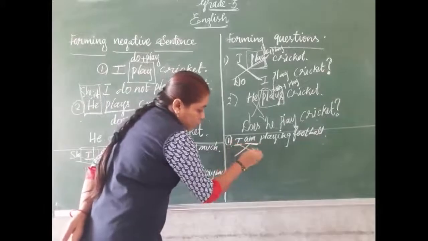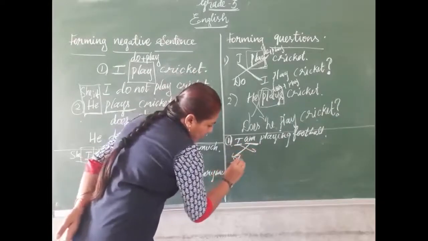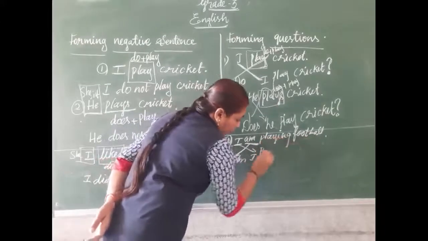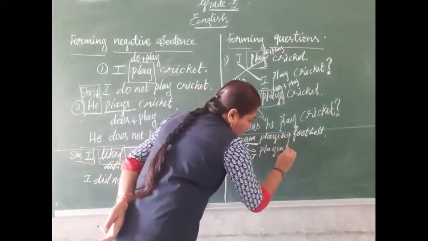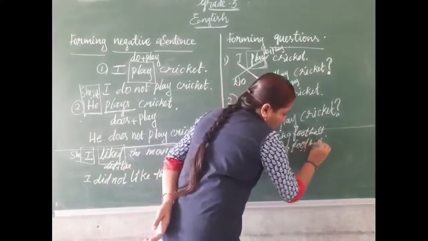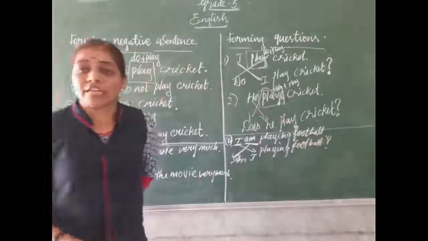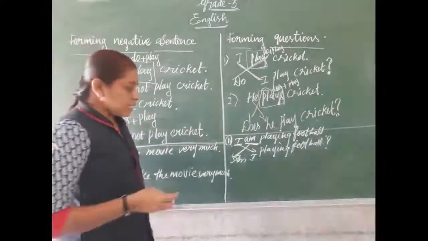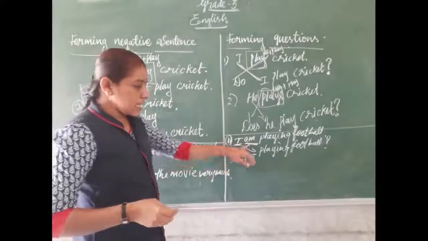I will go second. Right here. Am I. Next, the same thing we want to write here. Am I playing football? At the end, the question mark. Am I playing football? Okay, this is for I am.